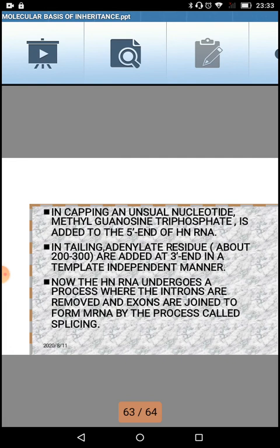I am just revising. In prokaryote, only one type of RNA polymerase is there, whereas in eukaryote, there are three types: polymerase 1, polymerase 2, polymerase 3. And the major change in the eukaryote is RNA splicing, that is, capping and tailing is done to hnRNA to make it functional RNA. And what is functional RNA actually? It is the RNA which is devoid of introns, which are non-functional sequences present in hnRNA. This is all for today's lecture.